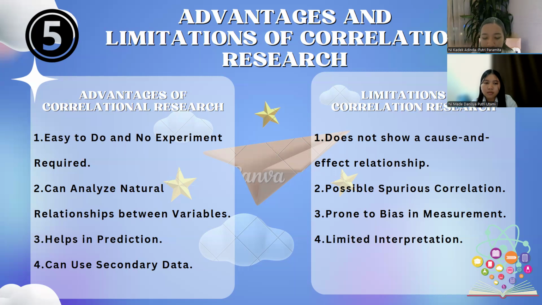B, we can analyze natural relationships between variables, helping understand the influence of phenomena in the world. C, help in prediction. If there is a strong correlation between two variables, we can estimate the likelihood of change in the other variable. And D, can use secondary data, sometimes saving time and effort in data collection.